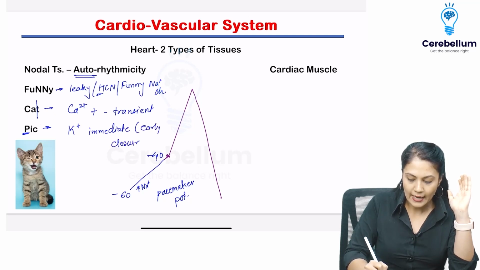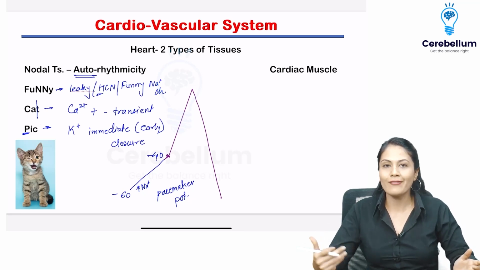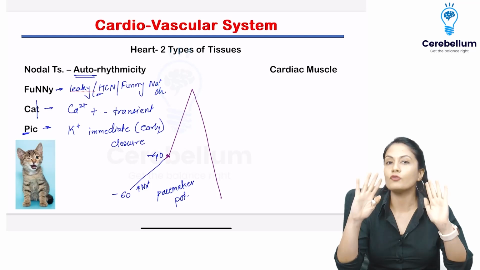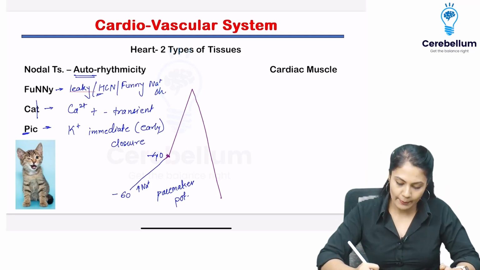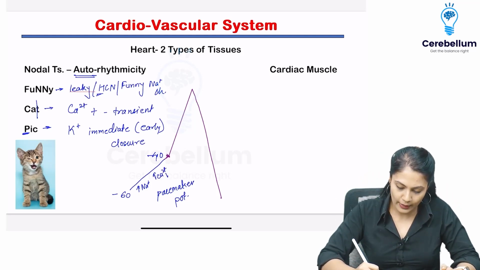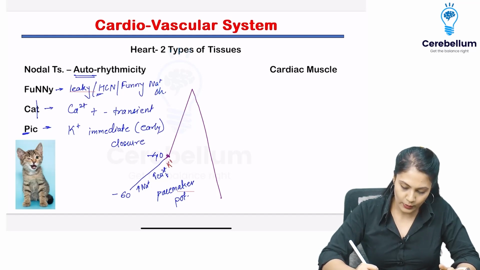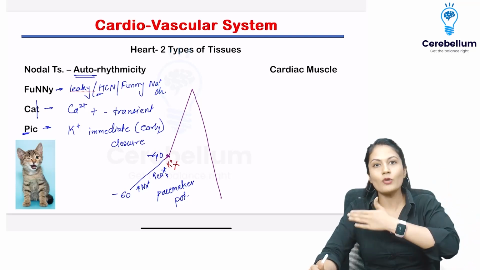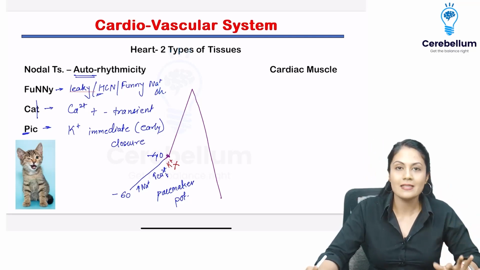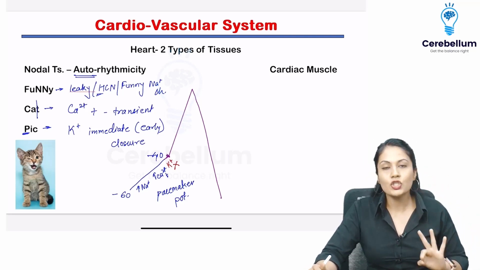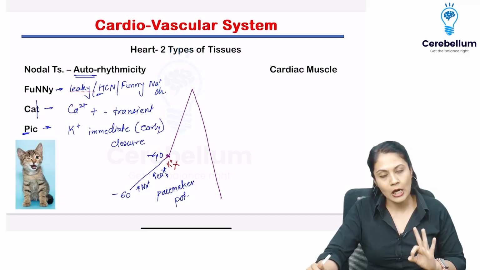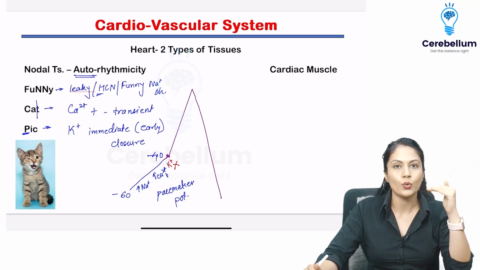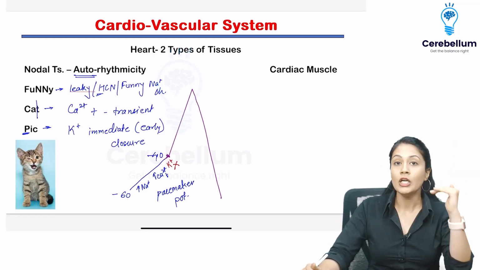What happens in this? Usually I told you that for potassium, K for kachwa, that is tortoise, potassium closes slowly. But that is not the case in nodal tissue. They are modified ones. Yes, the calcium is also going to come inside, but as soon as I talk about potassium, they close early. So what will happen? The potassium will not be able to go outside the cell. They will accumulate inside the cell. So all three ions are positively charged and they are building up inside the cell. So the potential of the cell will go towards positivity, from minus 60 towards minus 40, which is the firing level.